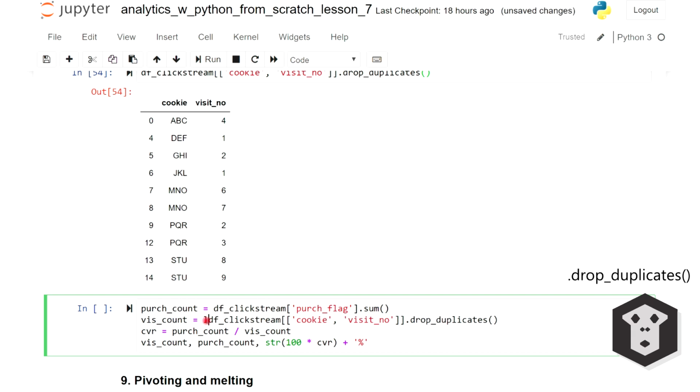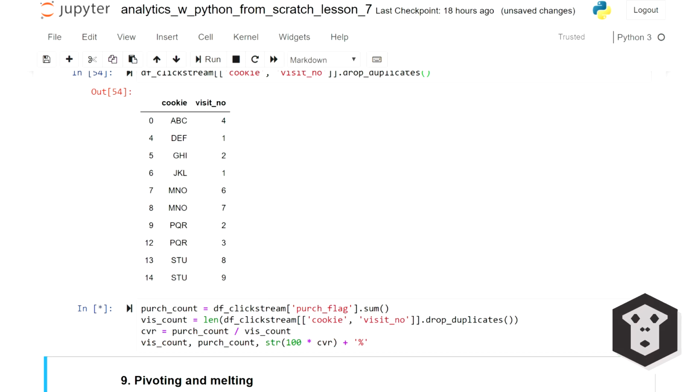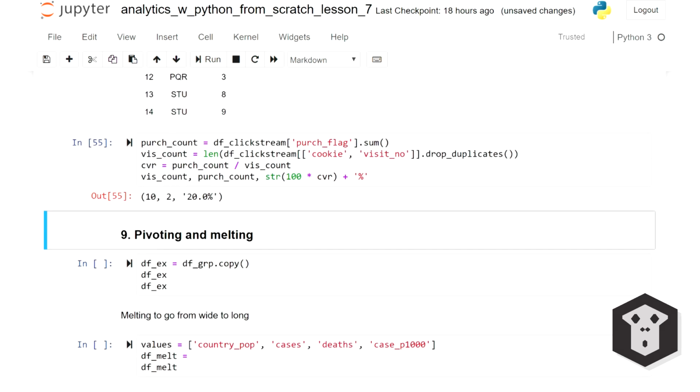So we are basically just after the length of that data frame. Then our conversion, as we said, is the ratio between the number of purchases and the number of visits. And then we can display the results, the number of visits, the number of purchases, and our conversion. The answer is 20%. 10 visits, 2 purchases.